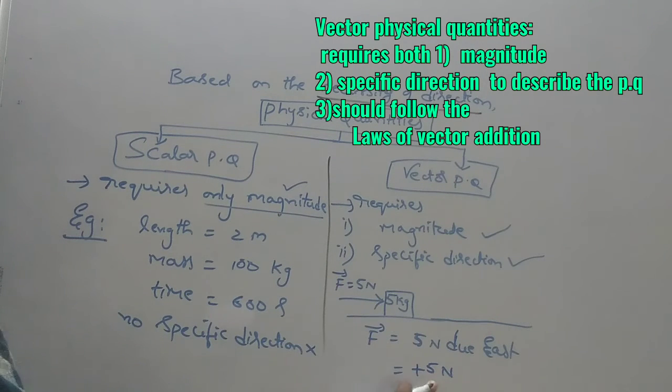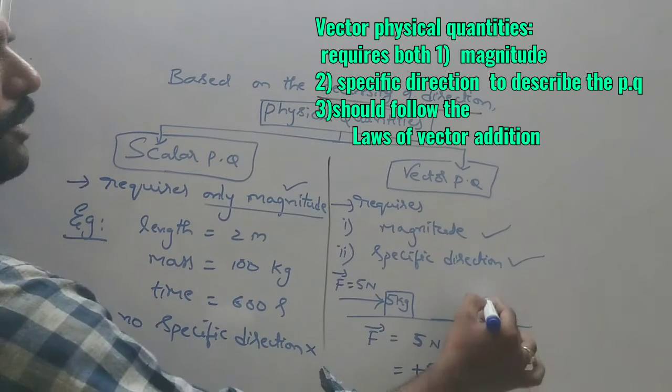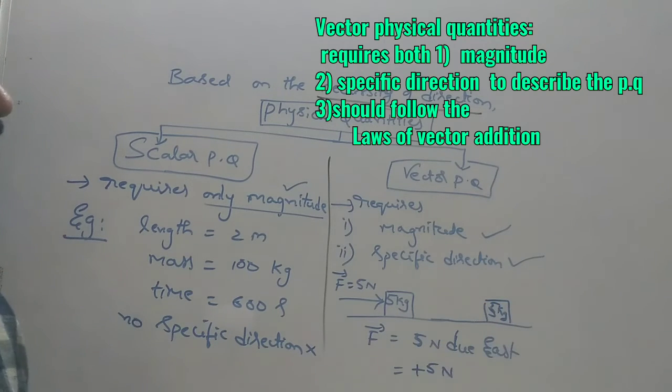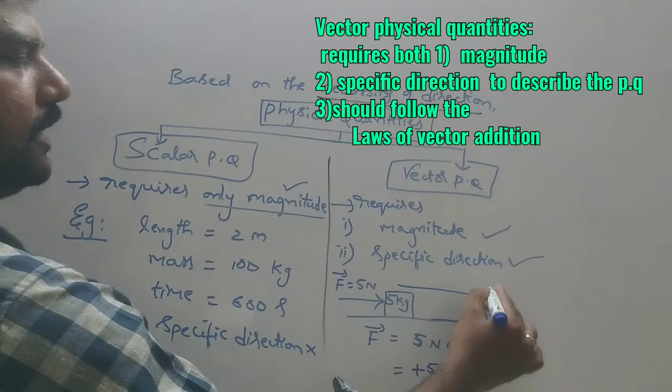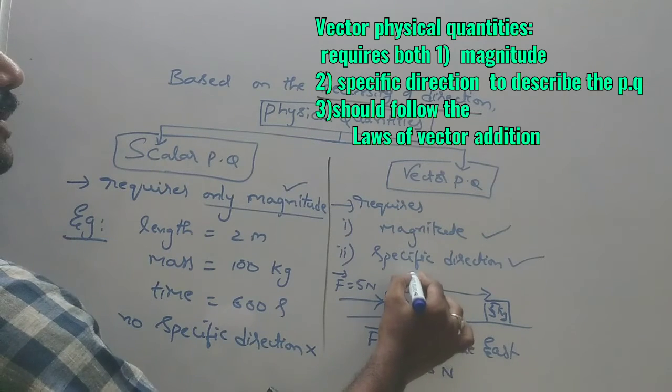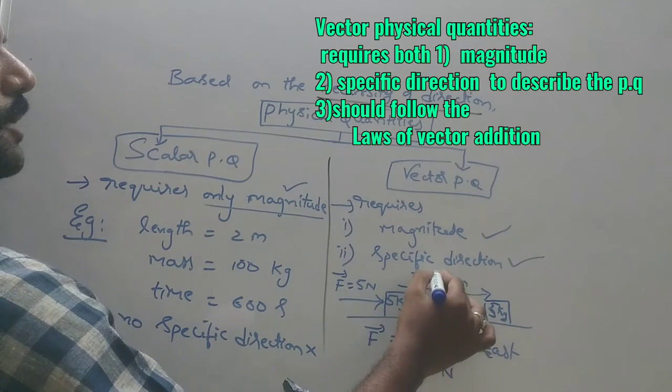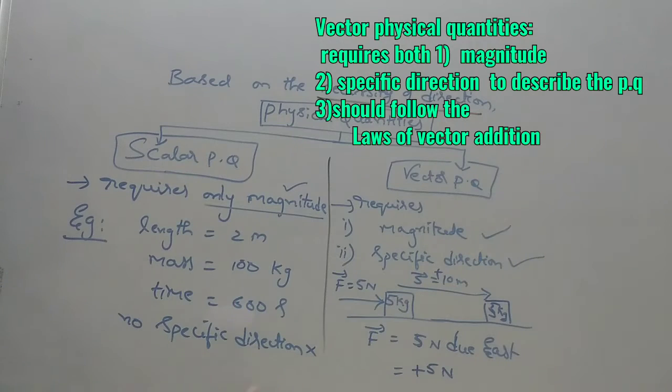It means a force of 5 Newton is acting towards east on the 5 kg block, so that the block may get displaced by a displacement. Displacement is always from initial to final position. If displacement is 10 meter, then plus 10 meter means 10 meter towards east, like that we have to write.